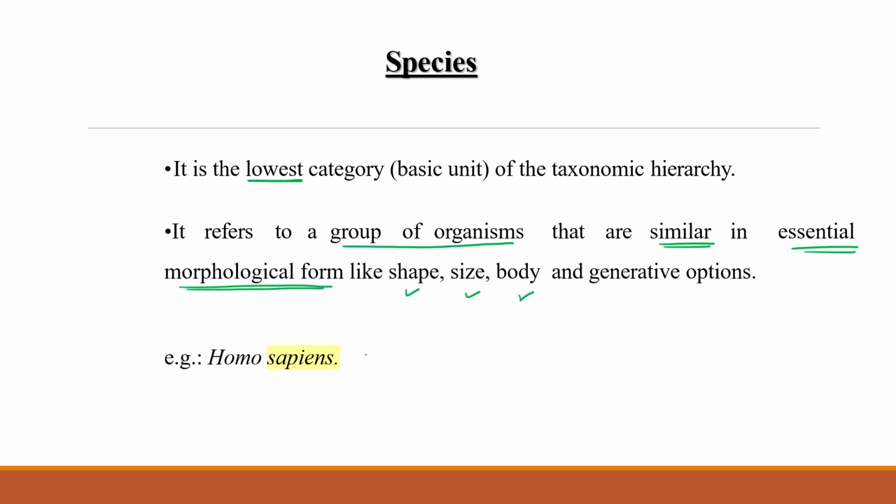We all are in this particular species, and we all look similar, whether Indian, Australian or American. They all are the same, right? So species means a group of organisms that are similar in their essential morphological forms, like shape, size, body type.